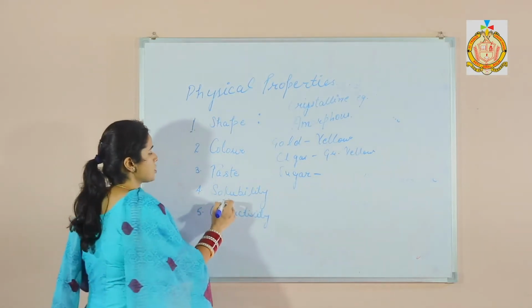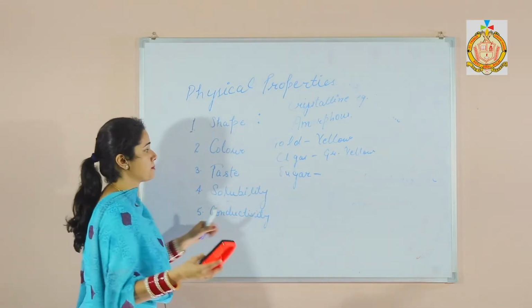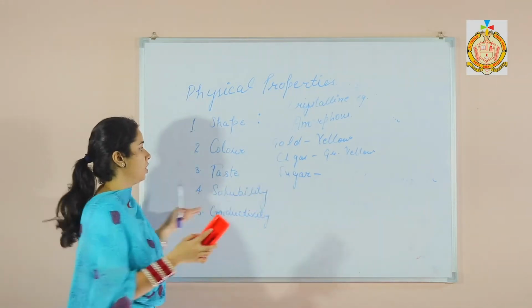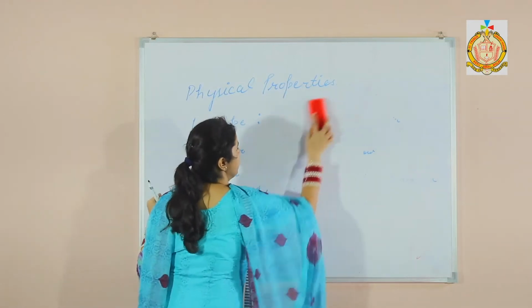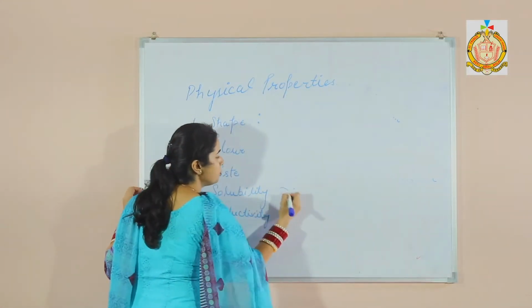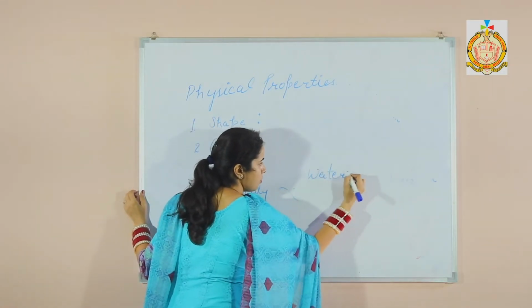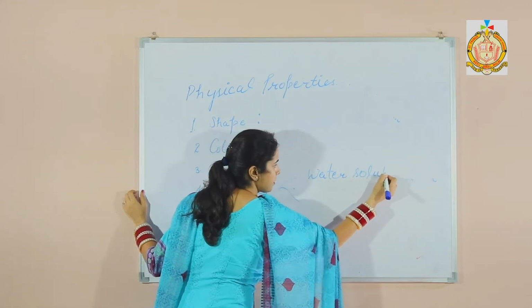Next is the solubility. Solubility means how much any substance dissolves in water or not. On the basis of solubility, there are two types. First one is the water soluble.